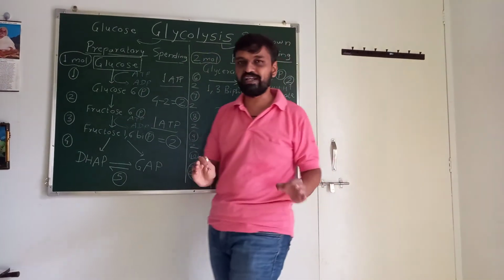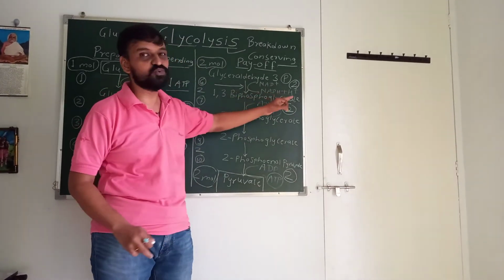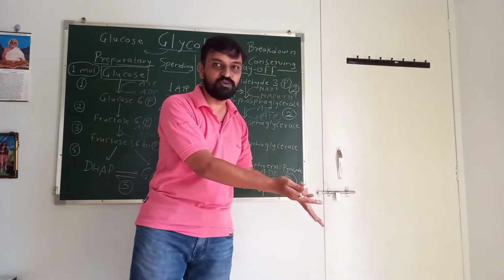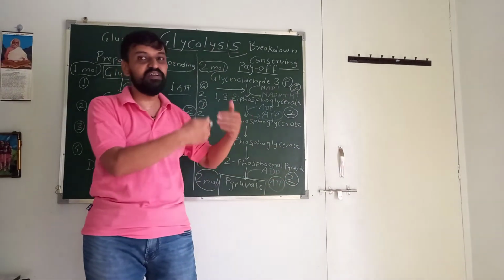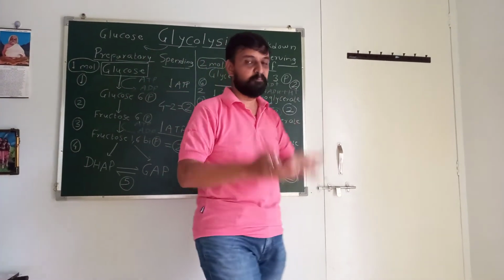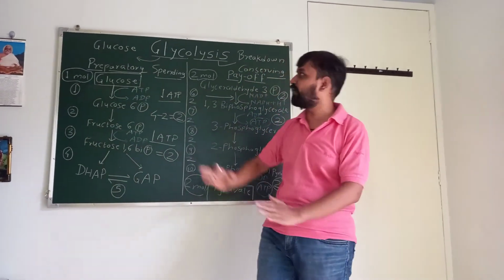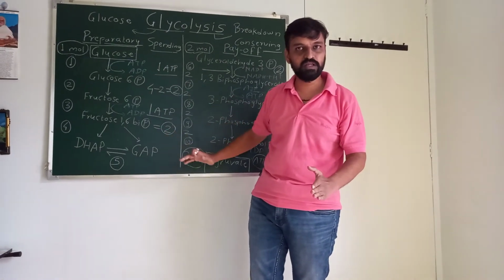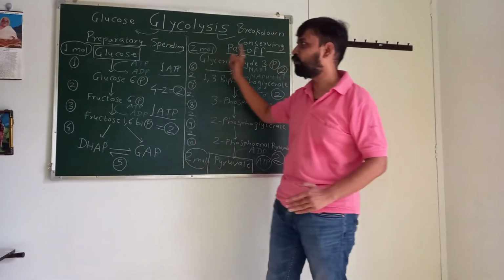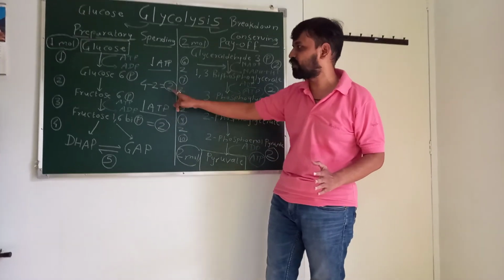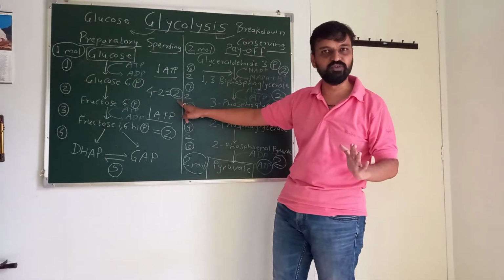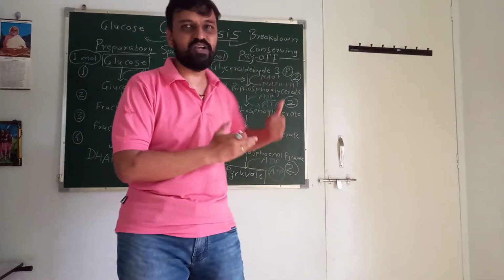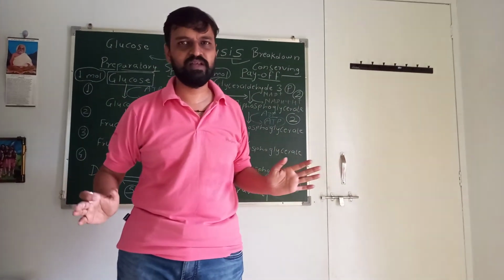Guys, wait a minute. I have not explained NADH2 yet. If this NADH2 enters the electron transport chain, the number of ATPs will be different. But presently we are talking only about glycolysis and its ATP gain. So again, what is the net ATP gain of glycolysis? Only 2 ATP molecules.